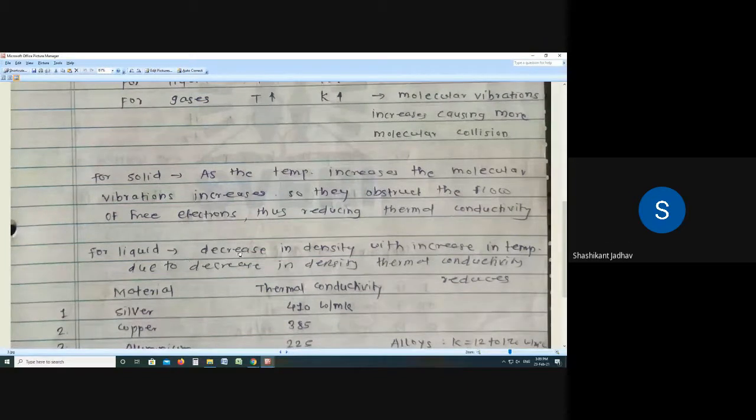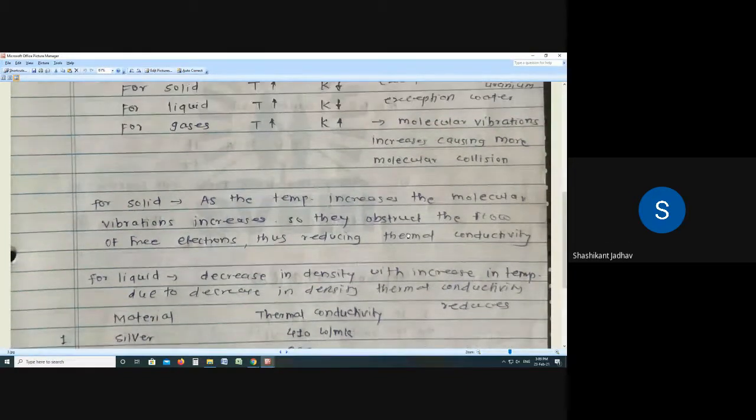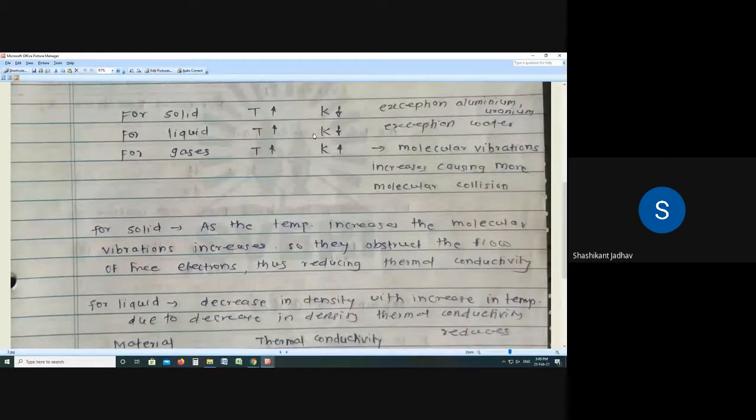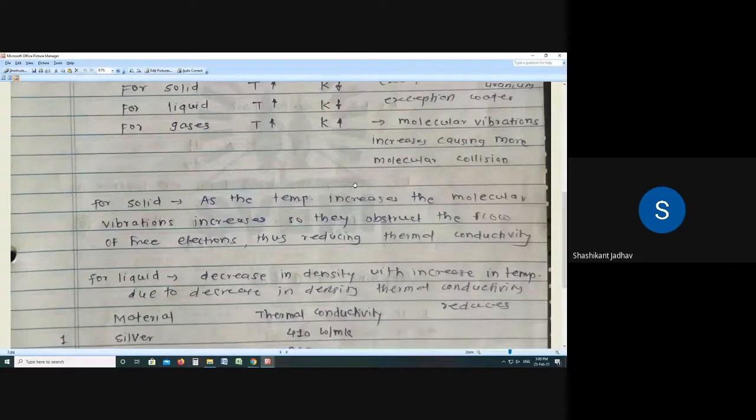And for liquids also there is one exceptional case, that is water. For water, this statement is not suitable, that is, temperature increases, then thermal conductivity will reduce. So write down, exception is water.